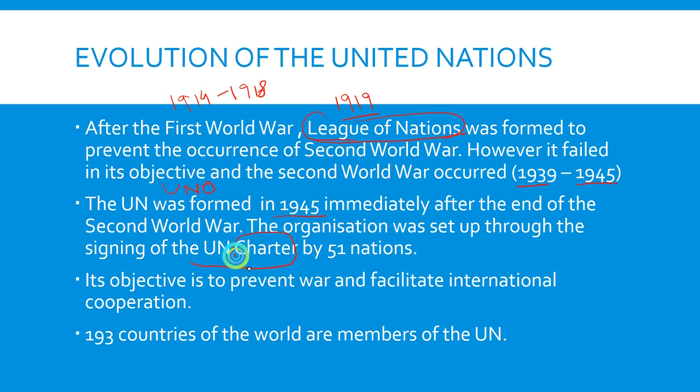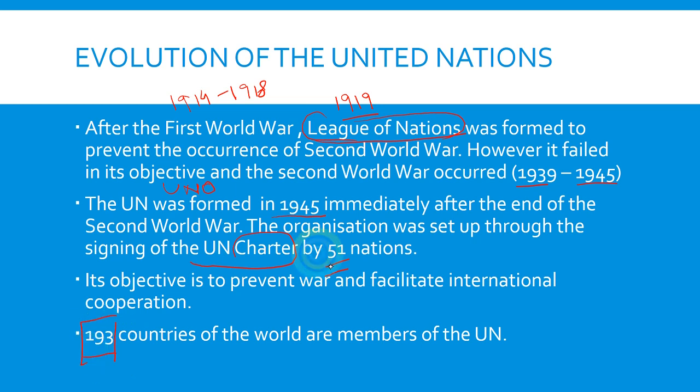Okay, so the organization was set up by signing the UN Charter. Charter means a book of rules, a constitution for that organization. It was set up by the signing of the UN Charter by 51 nations. The objective was to prevent war and facilitate international cooperation. At present, the UN has 193 members.